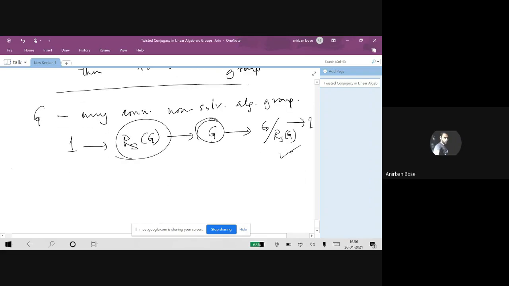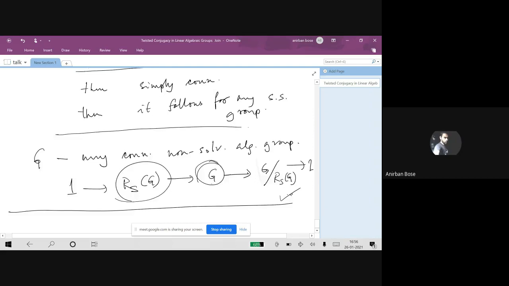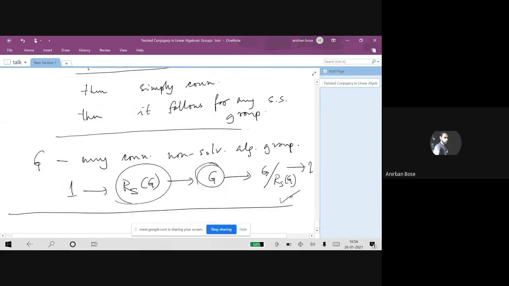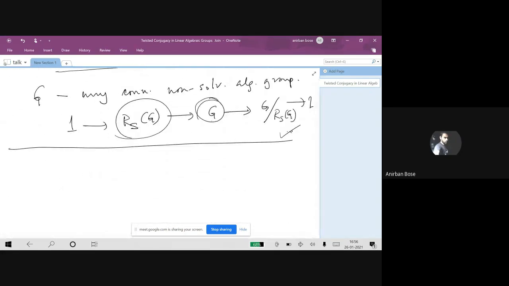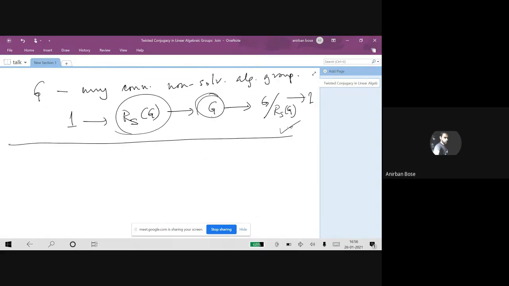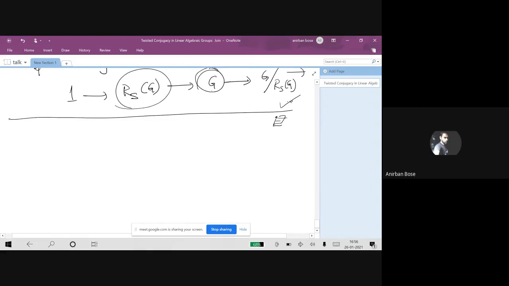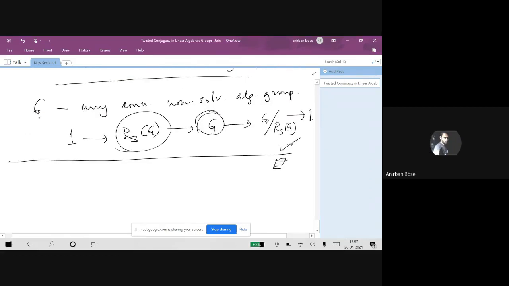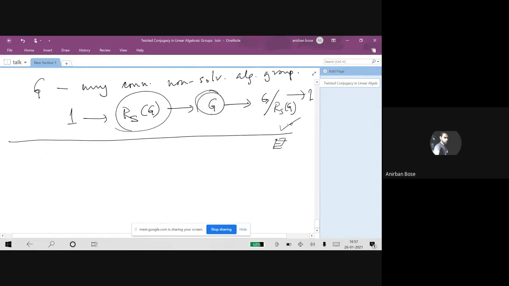Okay, so this is just a rough sketch of the things. The detailed arguments, of course, could not be provided. If you have some more questions regarding some of the steps involved, you can ask me, of course. So this sort of completes the discussion. So now this is as far as linear algebraic groups over an algebraically closed field is concerned. We could settle this thing.